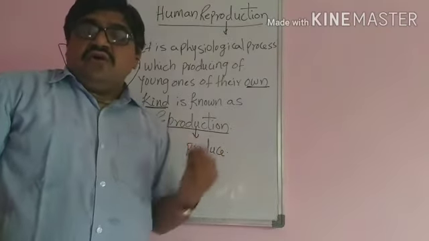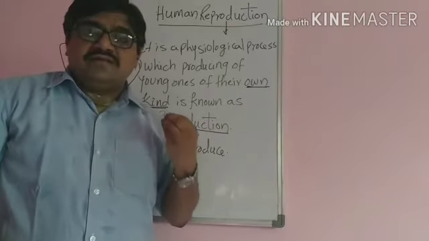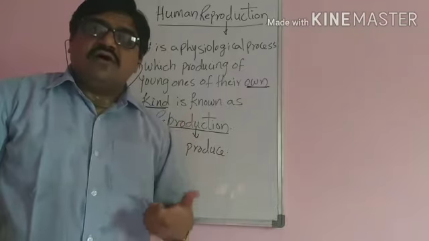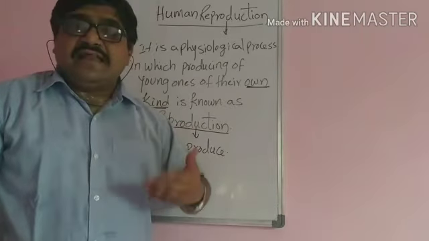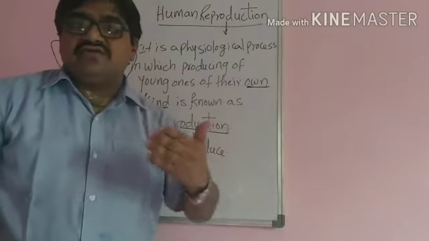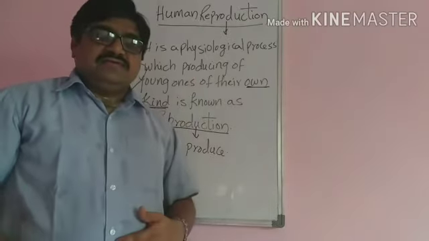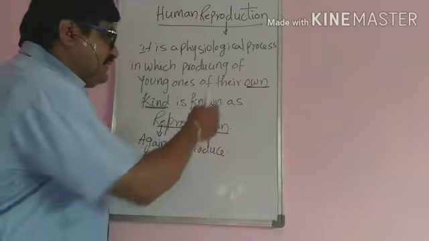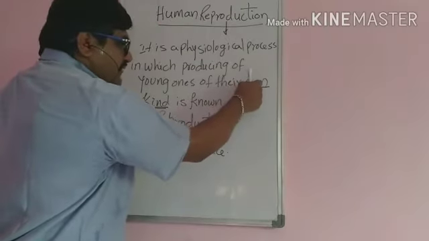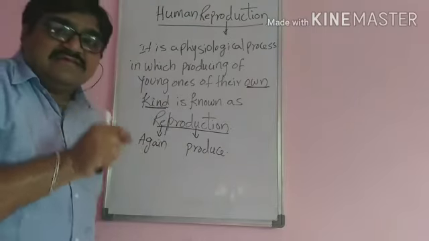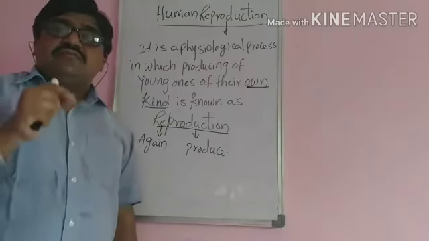In a crossing of two different organisms, the result is an organism, but it cannot produce young ones, so we use the word sterile organisms. So what is important is the producing of young ones of their own kind, or the same type of species.